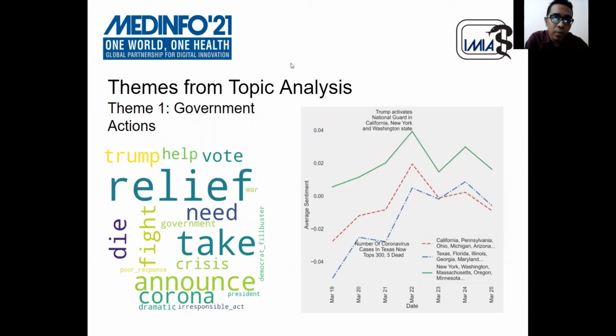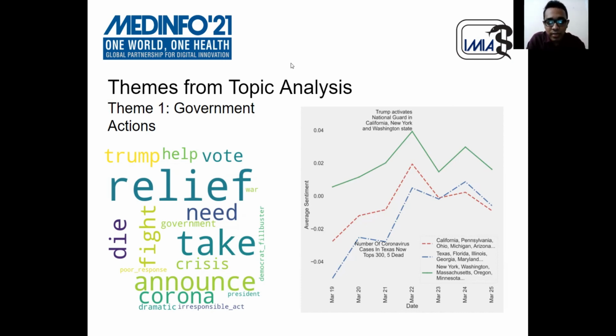Now, the result from topical modeling. We found 3 topics in our dataset, and we'll describe them one by one. The first one is government action. The phrases related to this theme we found in the tweets are plotted in the word cloud on the left. We can see words like government, democratic filibuster, dramatic, irresponsible act, president, and so on.